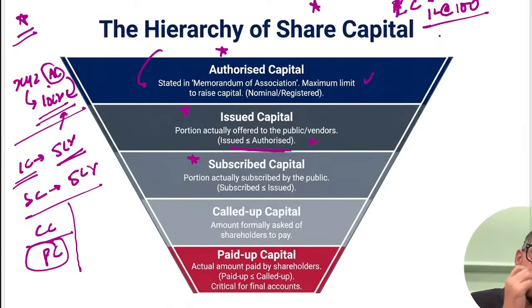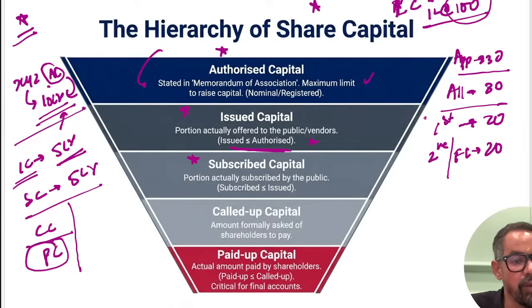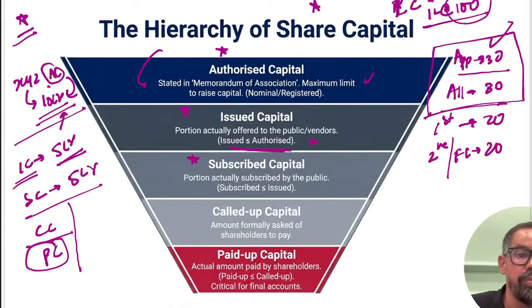Now how do we charge this 100 rupees? At the time of application, let's say we charge 30 rupees. At the time of allotment, suppose we charge another 30 rupees. At the time of the first call, we charge 20 rupees. At the time of the second and final call, suppose we charge the remaining 20. Let's say we are done up to allotment and the first call. So your paid up capital is how much? 60 rupees, so 60 into whatever the number of shares is. That is the paid up capital.